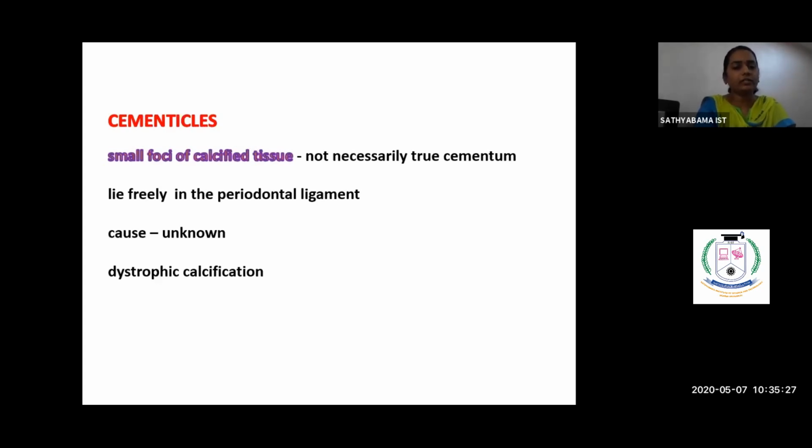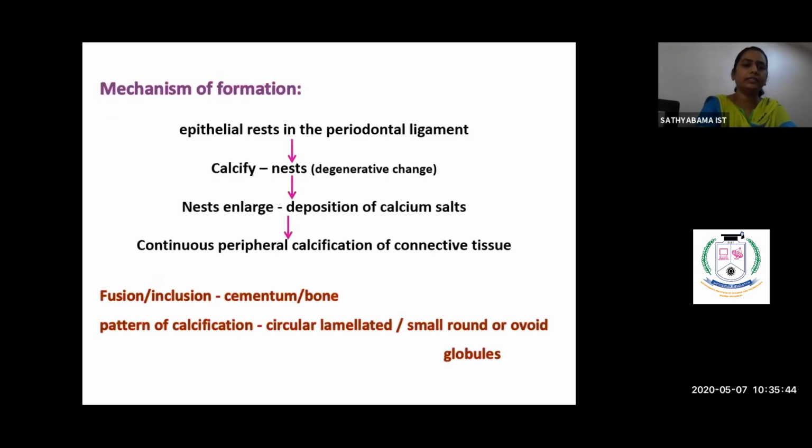They thought that this could be dystrophic calcification. Dystrophic calcification means calcification of dead tissue. It could be the cell rest of Serres or the cell rest of Malassez specifically, seen in the periodontal ligament space, which may go in for calcification with resultant cementicles. Here is given the mechanism of formation. The epithelial rests in the periodontal ligament, that is the cell rest of Malassez, will calcify and form nests, and these nests form the nidus, and they will later enlarge and form globules.